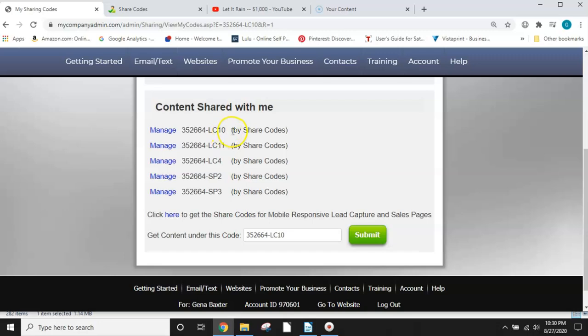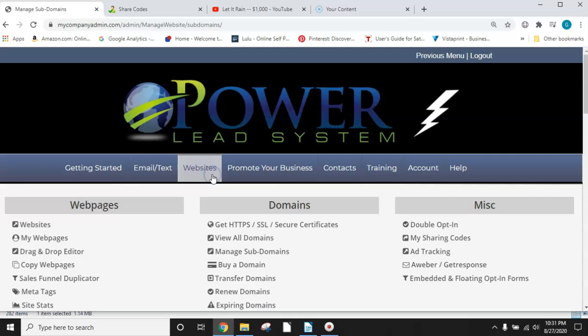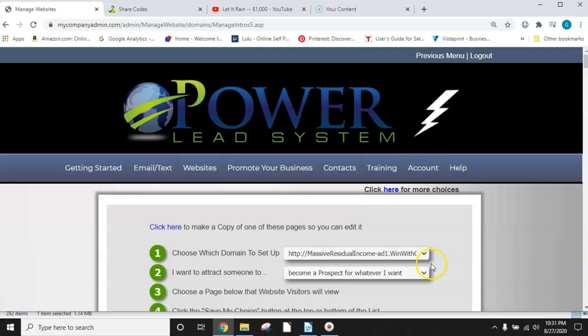Next, I want to connect my subdomain with my share code. Okay, I need to go to websites, and websites again, and I'm going to connect my share code with my new subdomain. And this is the new one that I just made, massive residual income dash add one.